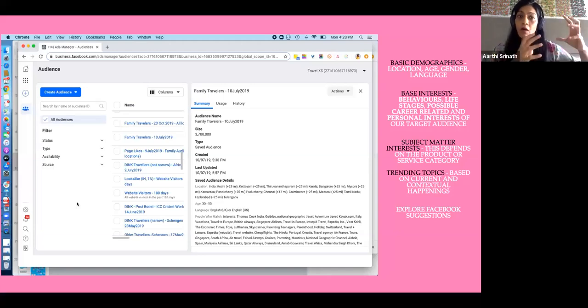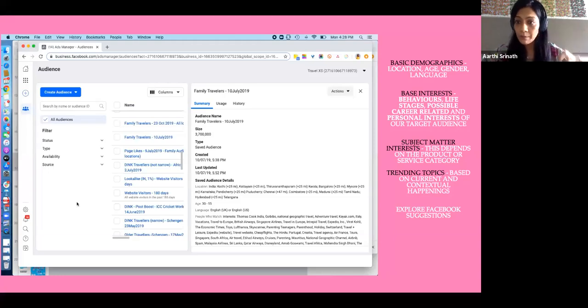You can create an audience segment based on these interests that you would have uncovered. You can create a segment based on who visited your website, who has been interested in things which are similar to this. There are so many different ways. You can create an audience out of your customer email list. I could take a 1-hour session on Facebook audiences, but there are many, many ways in which you can create this audience on Facebook.